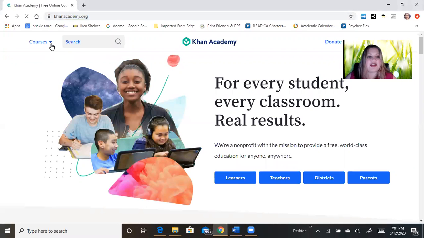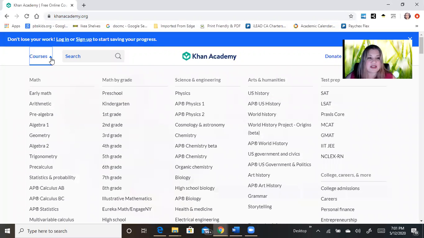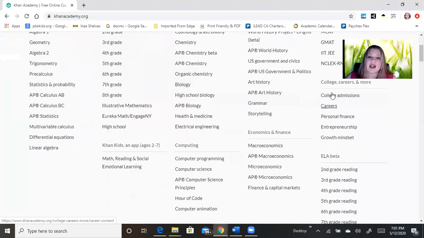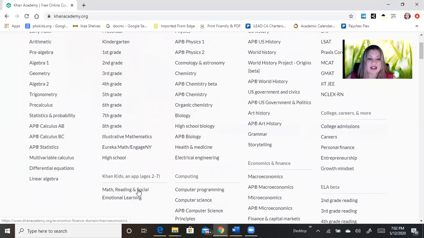And you'll see on the far left side here, they have a courses button with a drop-down arrow. Let's go ahead and click on that. And you'll see there's so many courses for math. And I think that's why it's sometimes known as a math support website. But you can see here, it's not just math. There's science and engineering, arts and humanities, test prep, college careers and more, ELA beta, economics and finance, Kids, and then finally computing, which is the one we're going to play with today.